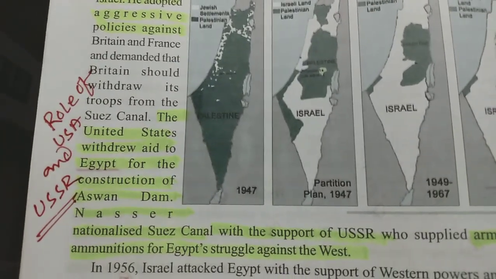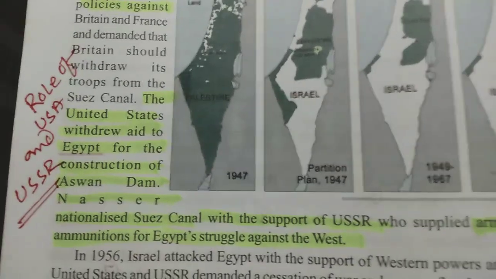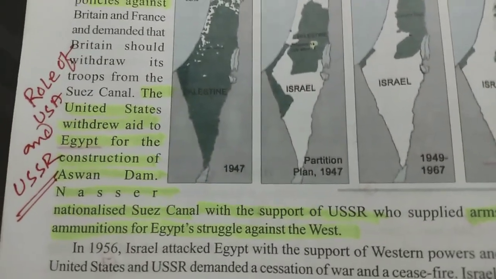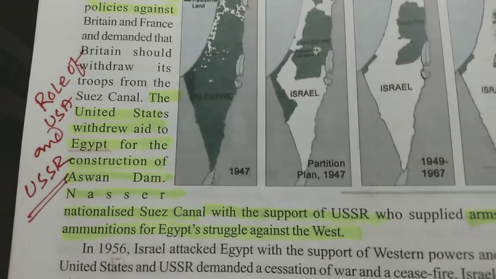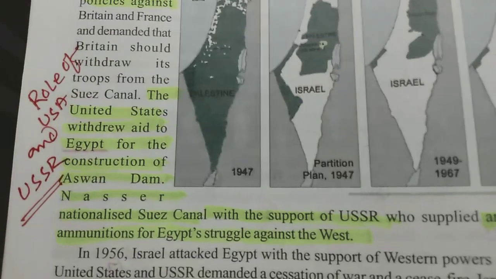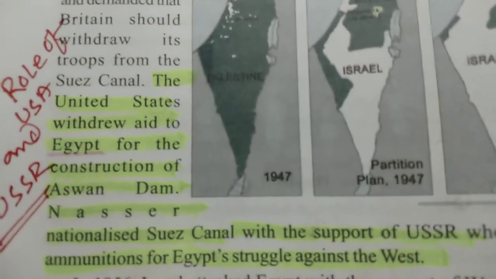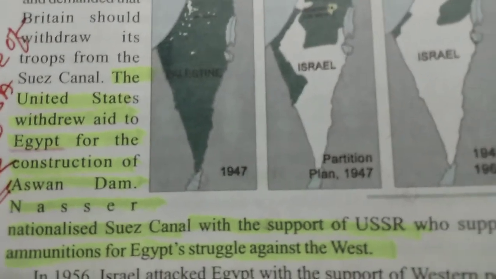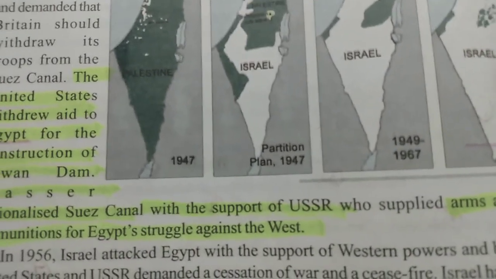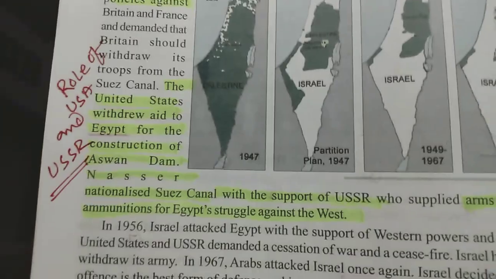The USA, which was helping Egypt construct the Aswan High Dam under the leadership of Nasser, stopped the supply of money. As a result, Nasser nationalized the Suez Canal with the support of the USSR. In this way, the conflict became a little more critical.